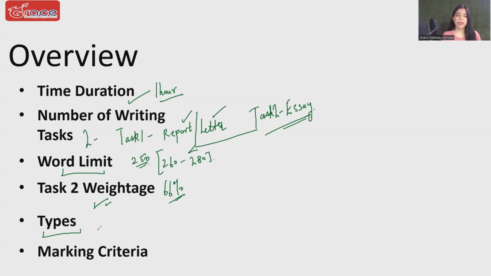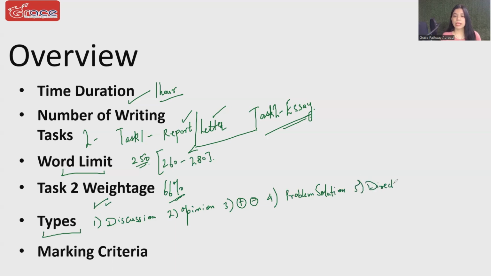Now, there are certain types of IELTS essays which you will have to master for the day of exam. And then under those types, also there might be various possibilities. Some major types are, for example, we have discussion essay. Then you would need to master opinion essay. You may get advantage, disadvantage essay on the day of exam. You may get a problem solution essay as well. And then there is this direct question essay, which you will have to master. So these are some major types which you will have to master in order to ace the IELTS writing module.